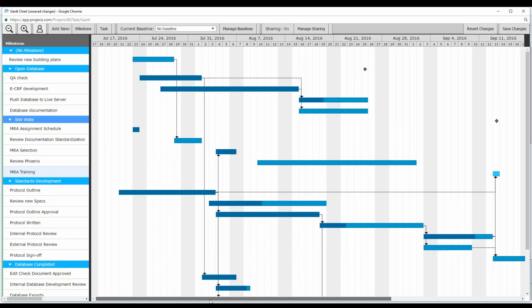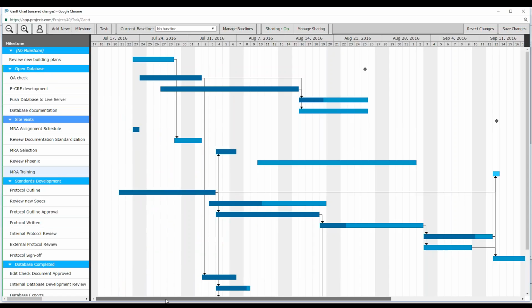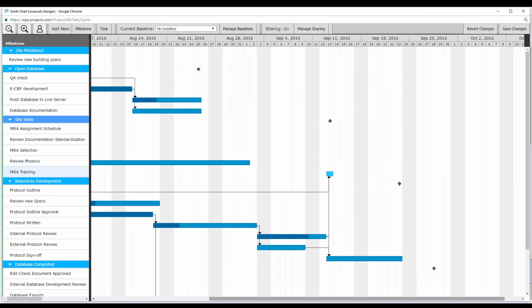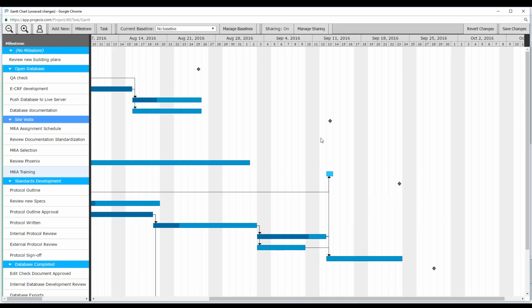So what it's essentially showing me is if there were a number of items that were being changed, they would all turn light blue, and then I can scroll over, in this particular case scroll over, and see that there's a MRA training here that is also a light blue. This light blue indicates that it's been saved to this item, but it has not been saved to the Gantt chart. So this item will not be retained unless I save it to the Gantt chart. And all I have to do is click on Save Changes in the upper right, and it will turn from this very light blue to a darker blue.